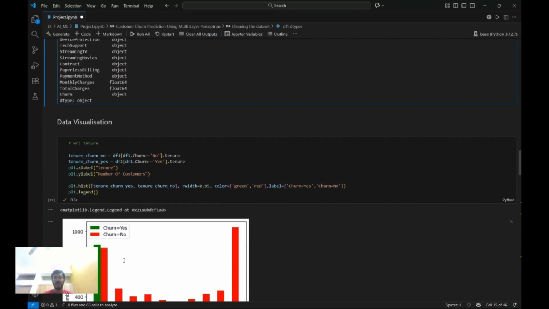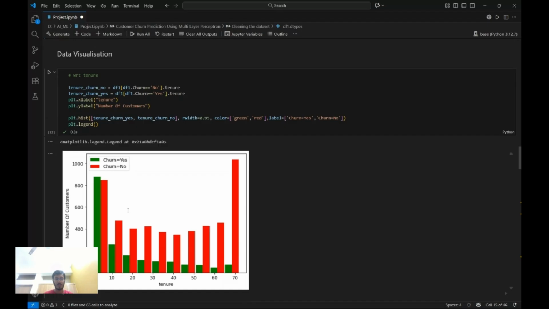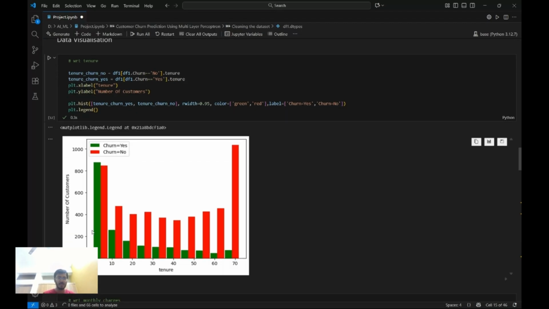And then the next part came of visualizing the data. This is a visualization of the data which shows the number of customers with respect to the tenure. So this shows, on the basis of tenure, how many customers have churned and how many have not. Green is yes, basically, but we want the customer should not churn. So the green is actually the bad thing in this.